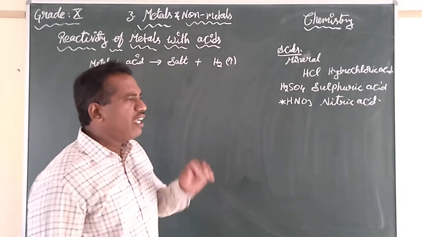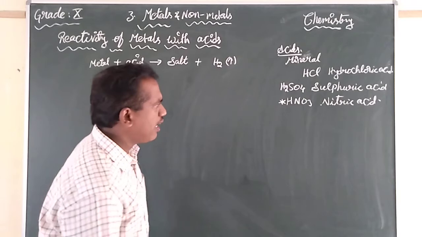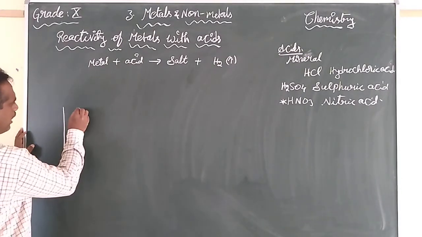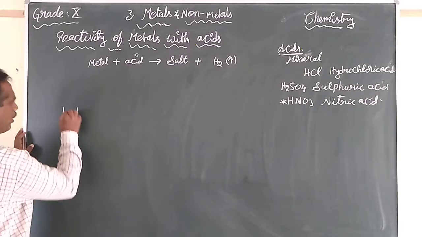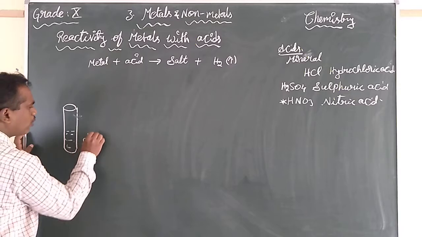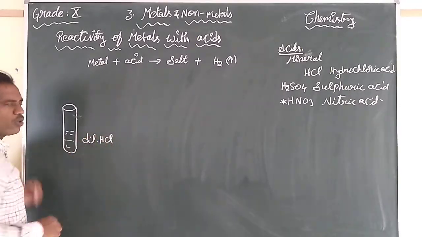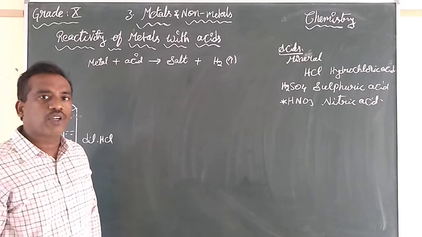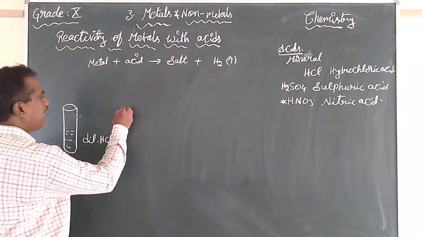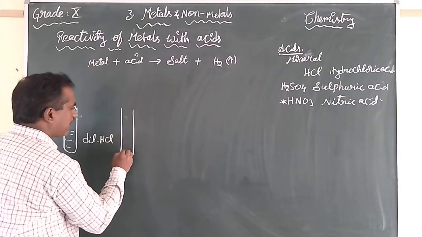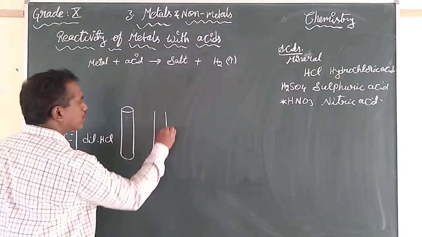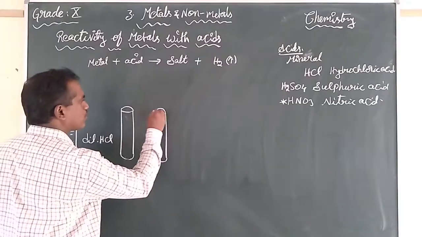We are having a small activity. In a test tube, you are going to take some amount of dilute hydrochloric acid, and you are going to take 4 test tubes in that method.